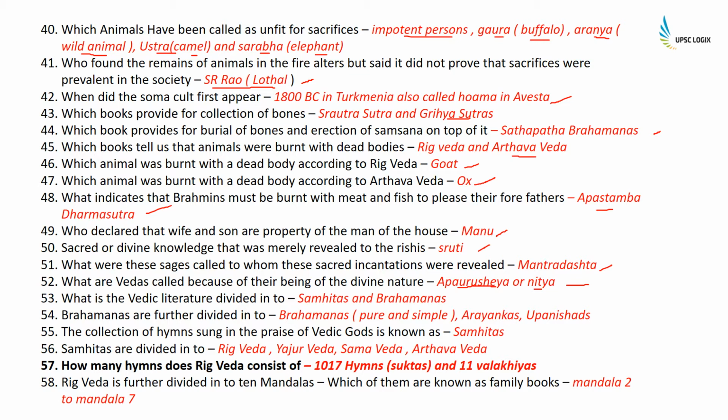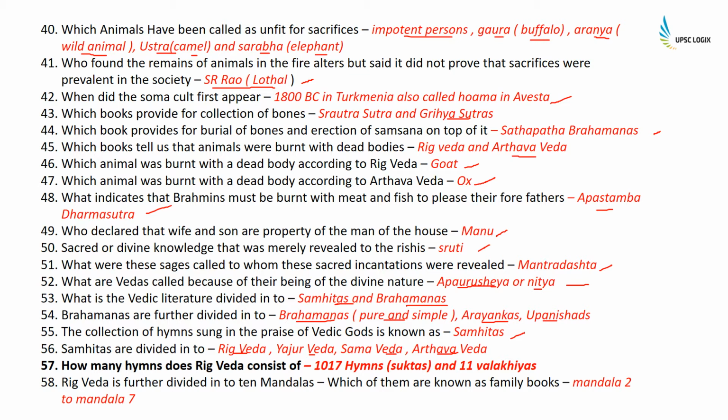What is the Vedic literature divided into? Samhitas and Brahmanas. Brahmanas are further divided into Brahmanas pure and simple, Aranyakas and Upanishads. The collection of hymns sung in the praise of Vedic gods is known as Samhitas. Samhitas are divided into Rigveda, Yajurveda, Samveda and Atharvaveda.